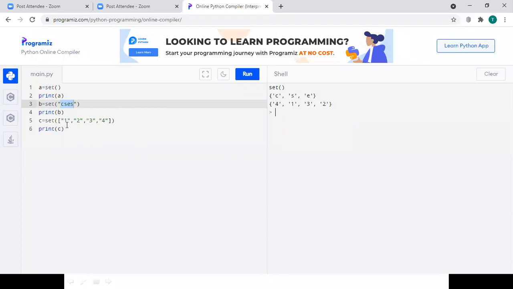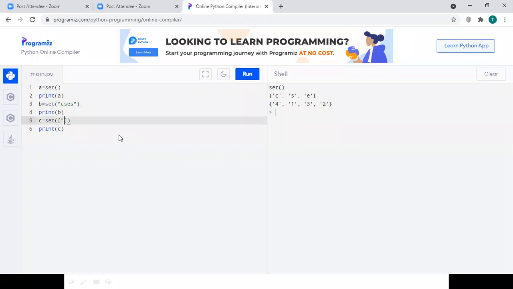Even though we have provided the numbers in an order, when we print the set, it has printed in a different way, right? So this is all about sets. And let us see what will happen if we have some duplicate values here.